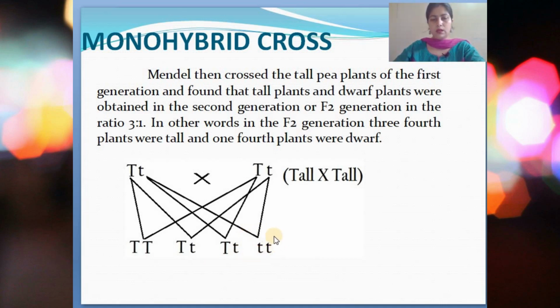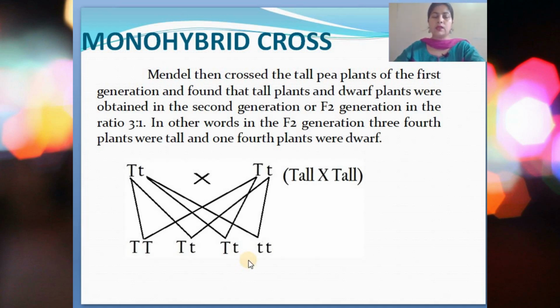And one we got with the dwarf characteristic, and this proves that even if a particular characteristic is not expressed in the first generation, it may be expressed in the generations to come.